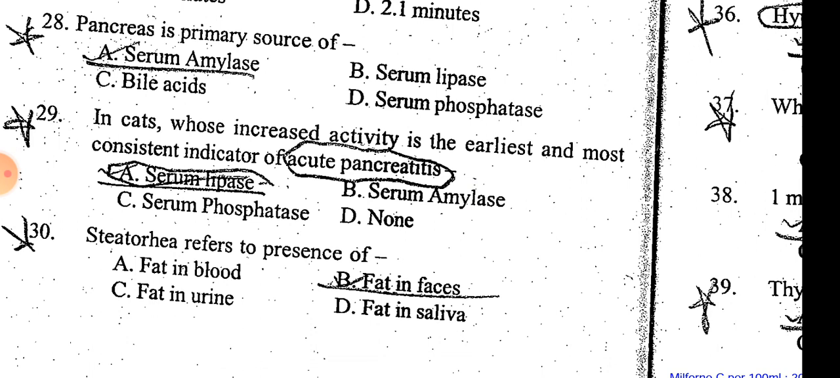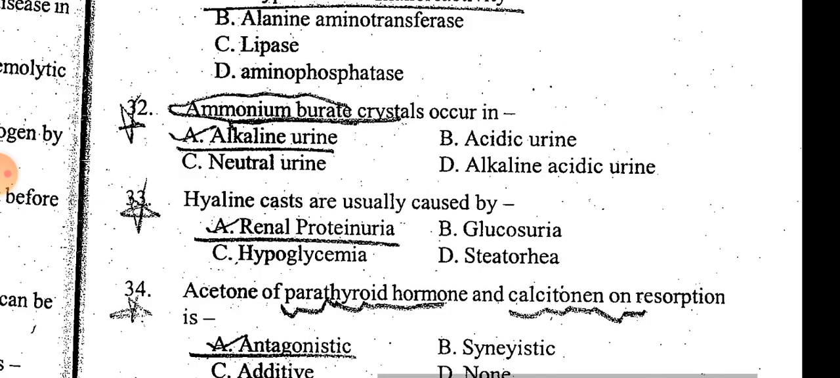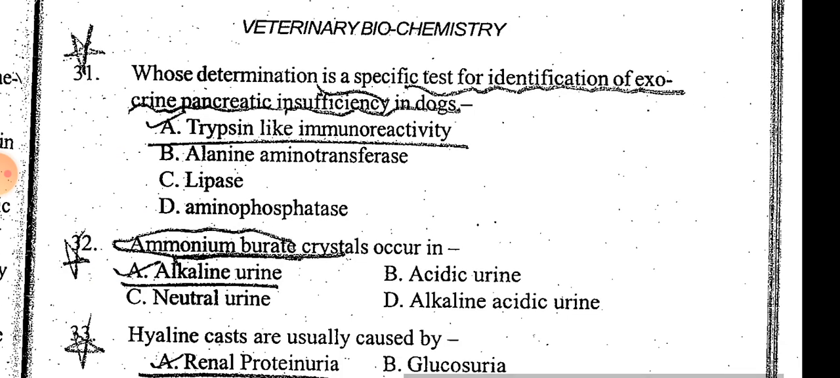Steatorrhea refers to presence of fat in feces. Fat in feces is steatorrhea. Host determination is a specific test for identification of exocrine pancreatic insufficiency in dogs. Trypsin-like immunoreactivity is a specific test that detects the exocrine pancreatic insufficiency in dogs.